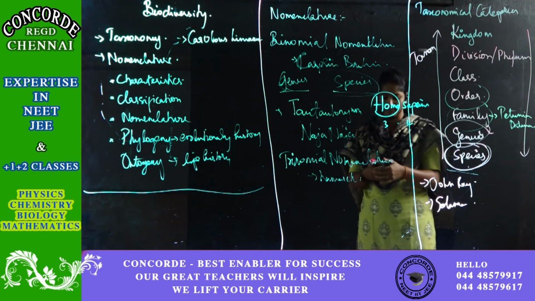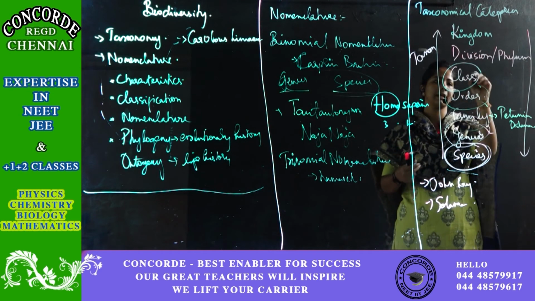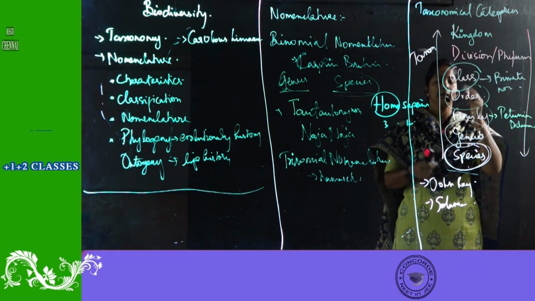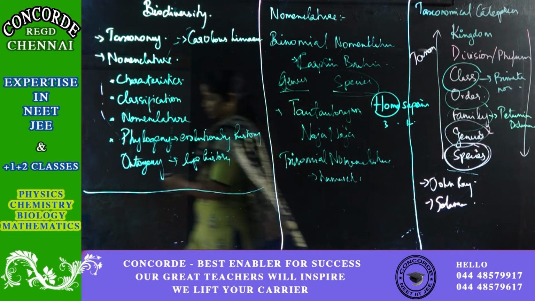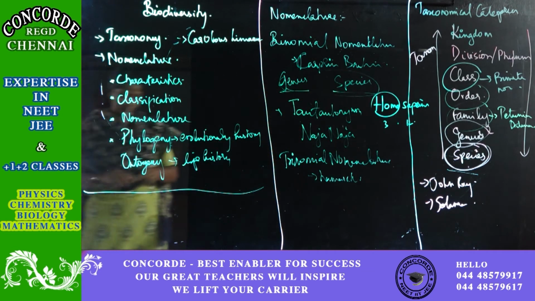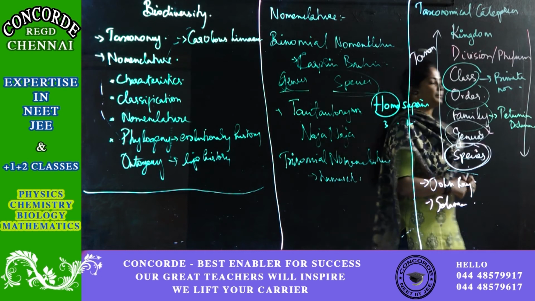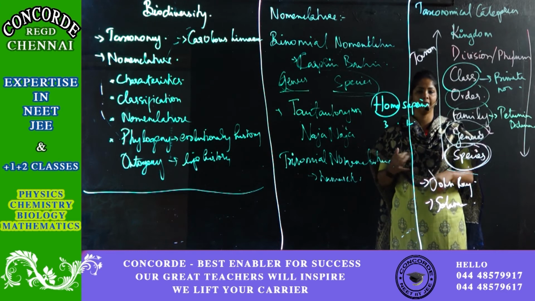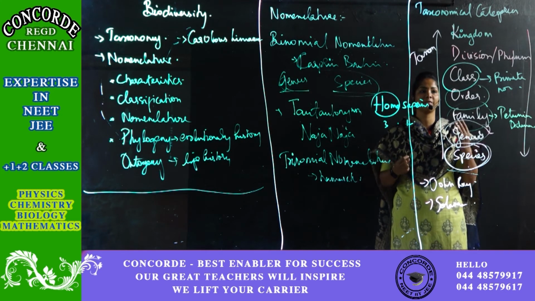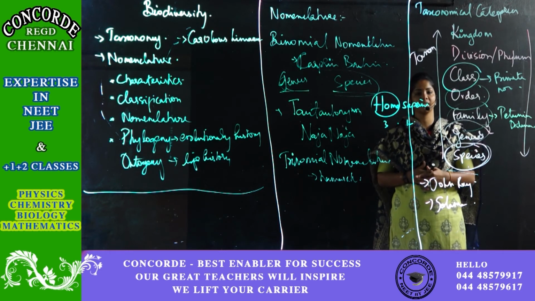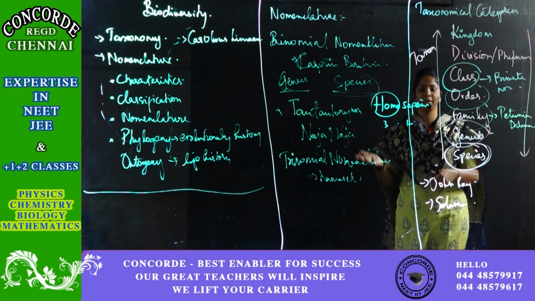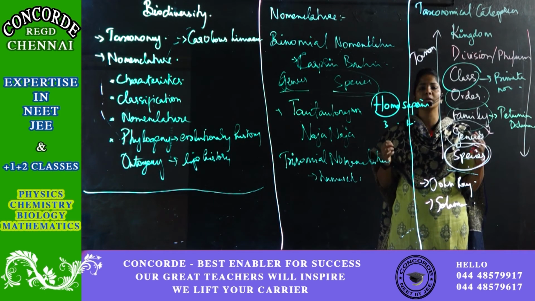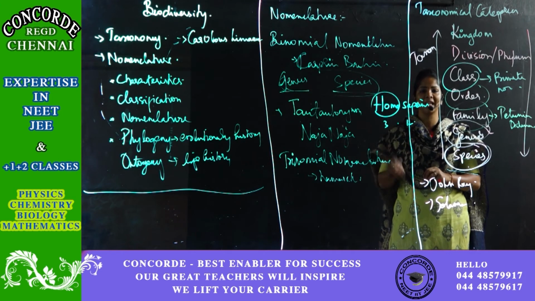Then coming to your phylum or division. In this, you have a lot of phyla like Porifera, Coelenterata. These are phyla, correct? They have very few common characteristics. For example, Poriferans, you know the difference. And then the last ones are Echinodermata, Mollusca. You can see the difference. They're totally unrelated, and the common characteristics are very few.